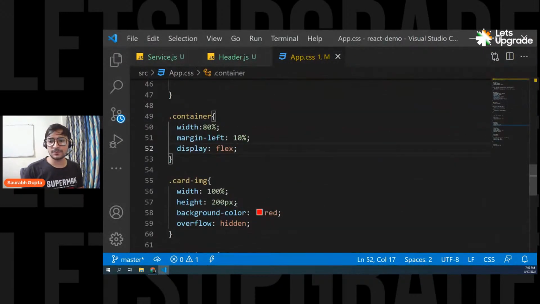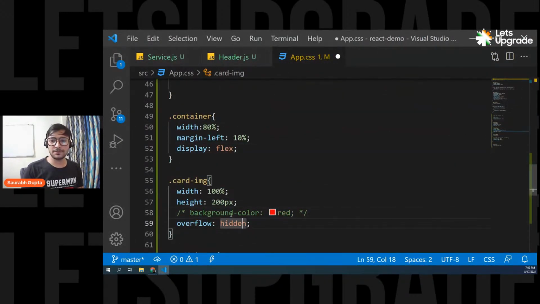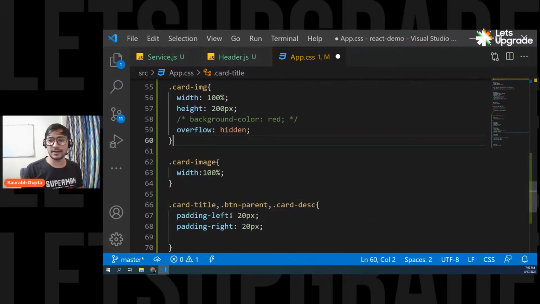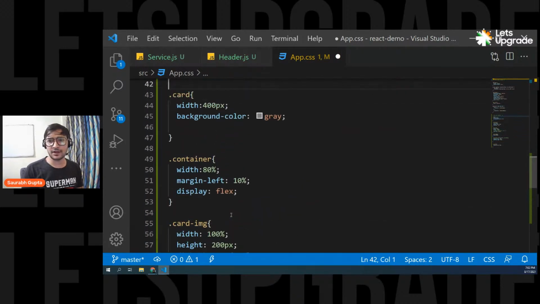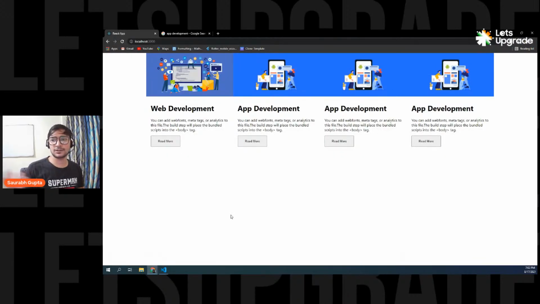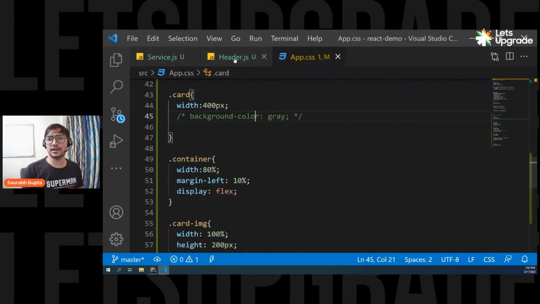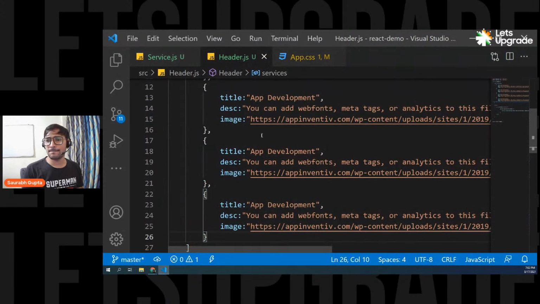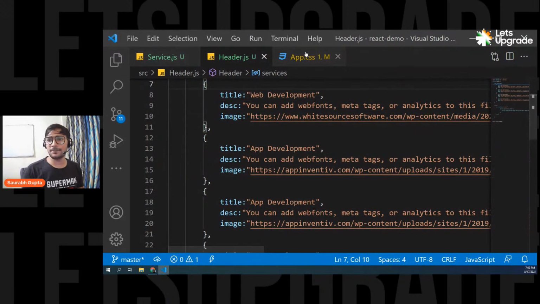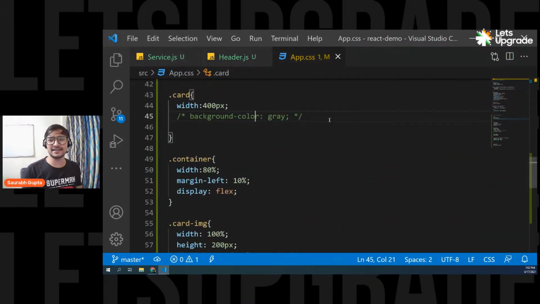Now what you can do is you can remove the red color from here. And if you want, you can also remove the gray color from the background of the card. Remove it. And that's it. You have 4 cards and enough. And you can also do this, for example, just CSS. Now guys, see, this is CSS. So you can do anything.